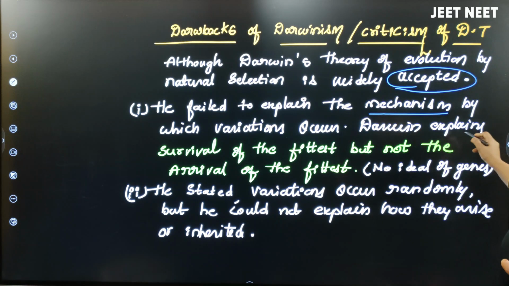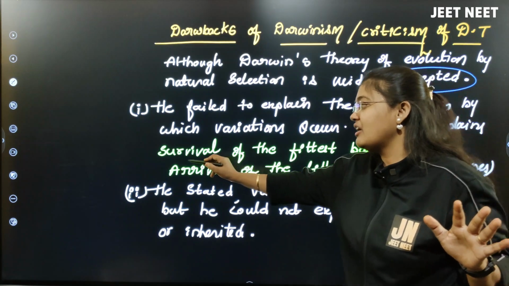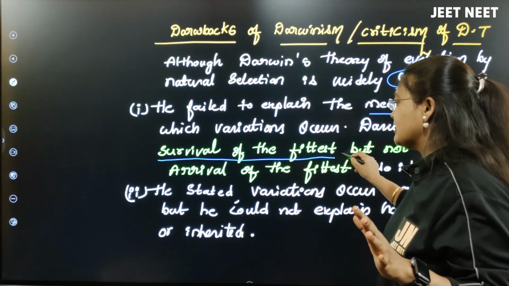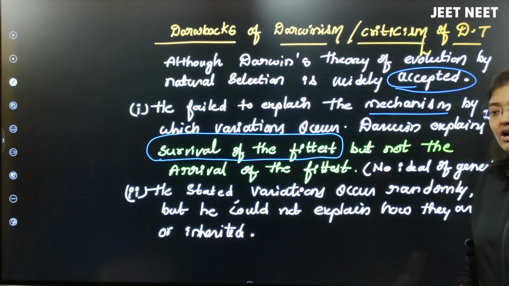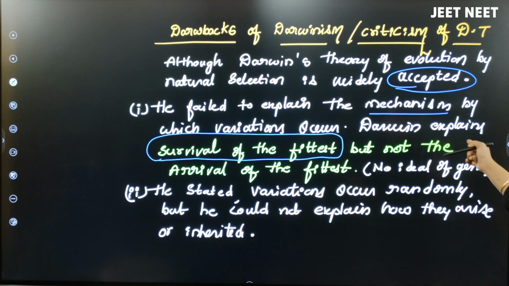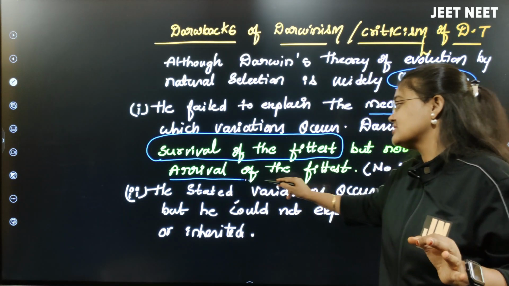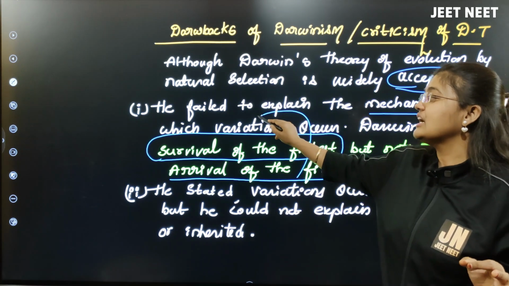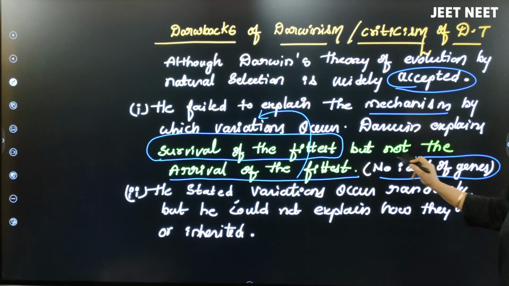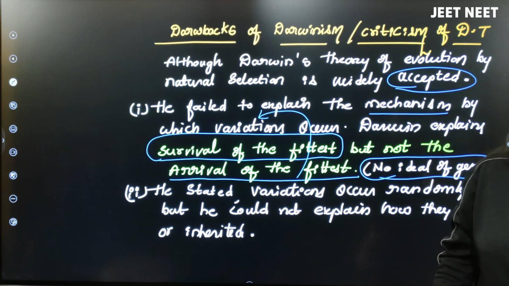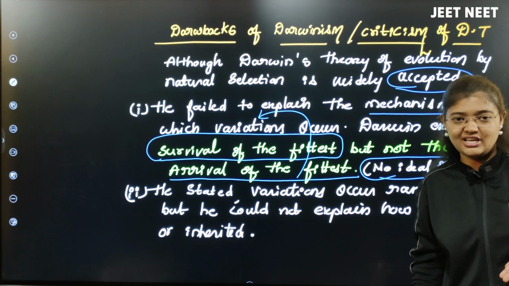Darwin explained the survival of the fittest. The organism that can show the variation will survive or get fitted in that environment, but not the arrival of the fittest. How that variation occurred in the organism, how the change occurs, he did not explain, because he had no idea about genes or factors. He did not know about alleles, because he did not work on genetics.